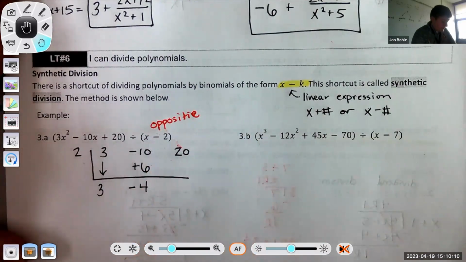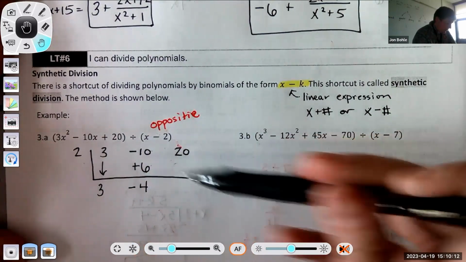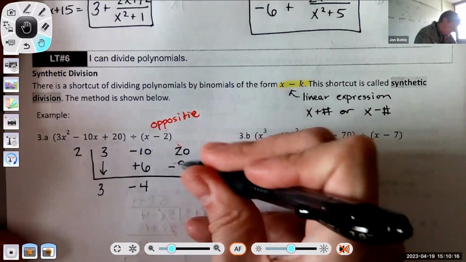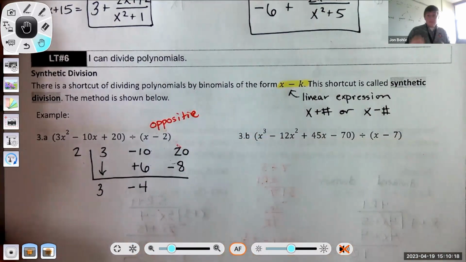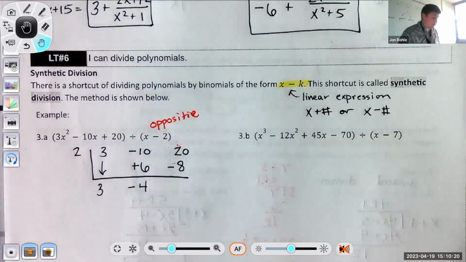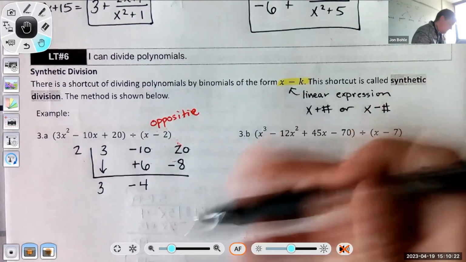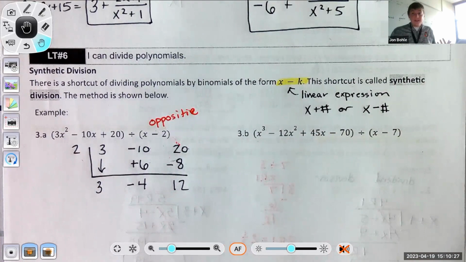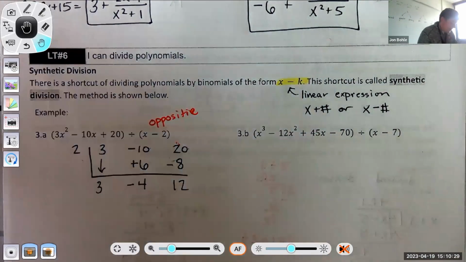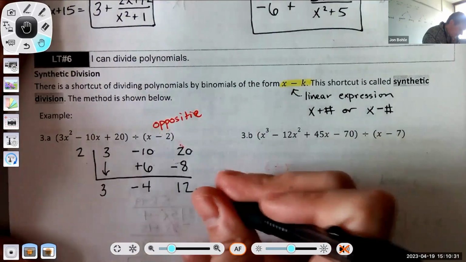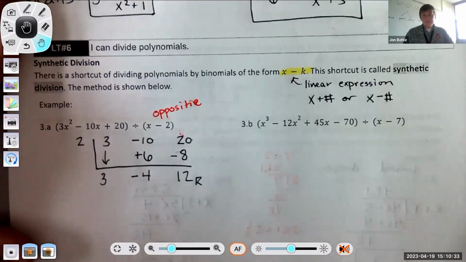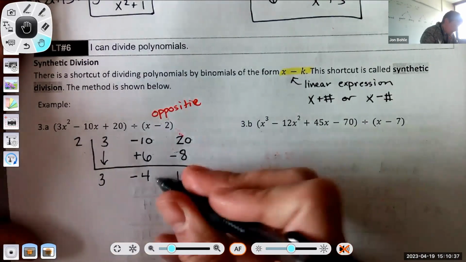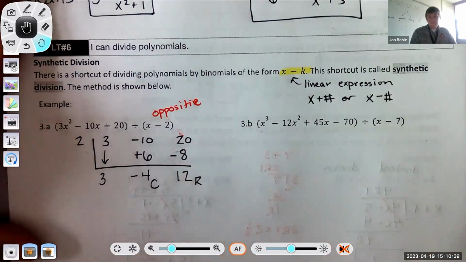Then what I'm going to do is figure out what this number is here. To figure that out, I'm going to go 2 times -4, which is -8. Once I write it with the sign, it tells you what math operation to use. 20 minus 8 is 12. Now, it may not seem like it, but I actually kind of have my answer, which is convenient because this farthest right number will always be my remainder.